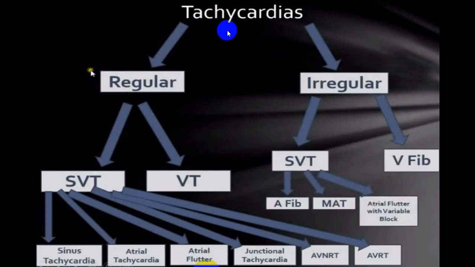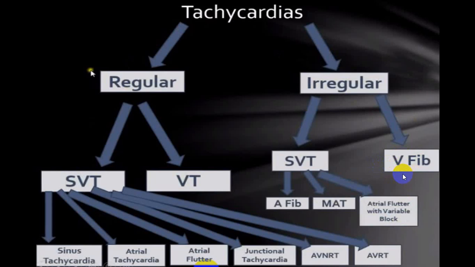So tachycardia can be divided, one, by regular and irregular. This is one technique of differentiating tachycardia. If it is absolutely regular, it can be supraventricular or ventricular tachycardia. If it is irregular, it can be SVT, or ventricular fibrillation, or we can put one more here, that is polymorphic ventricular tachycardia.